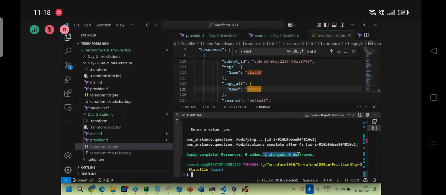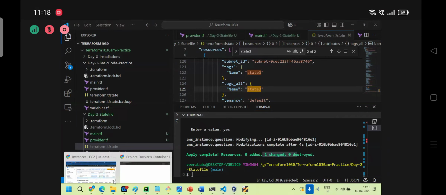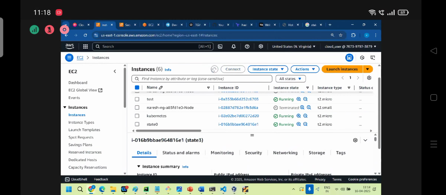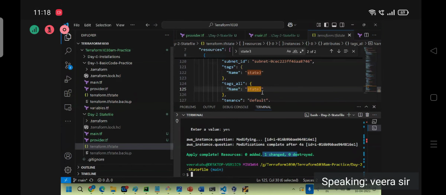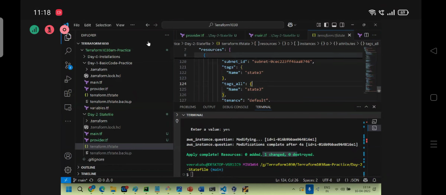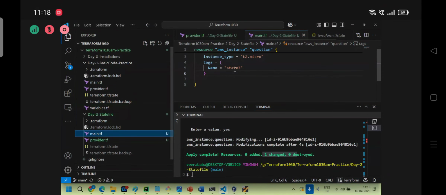So one to change it, right? One changed, means let's go. State 3. Now desired state and current state, both are same or not? Now you can run Terraform apply blindly one more time.